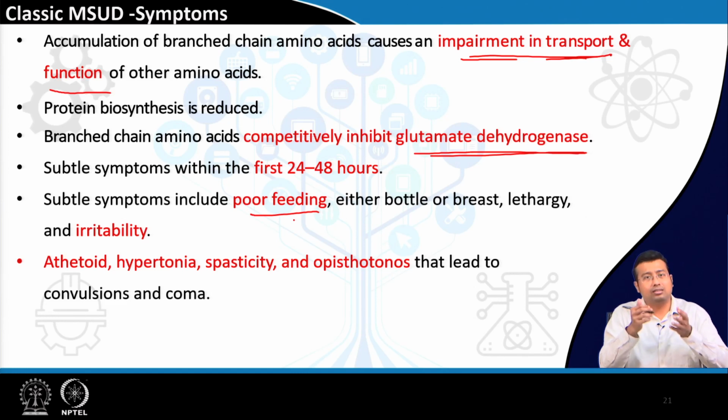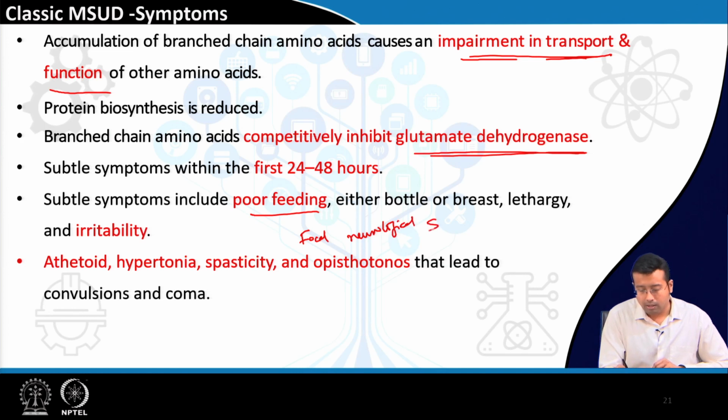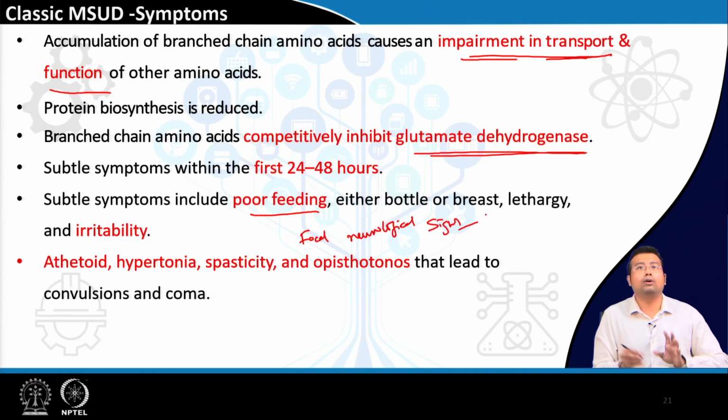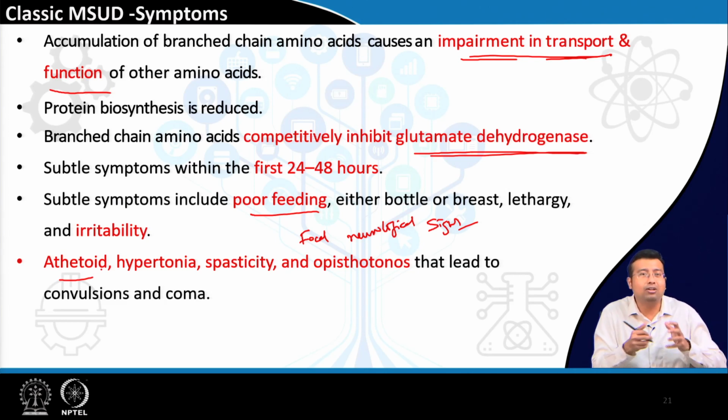If this is continued and the disease is not detected, what will happen? It leads to focal neurological signs. What are those focal neurological signs? These are abnormal movements, for example, athetosis, hypertonia, spasticity, muscles will be very spastic. Okay, there will be increased tone.